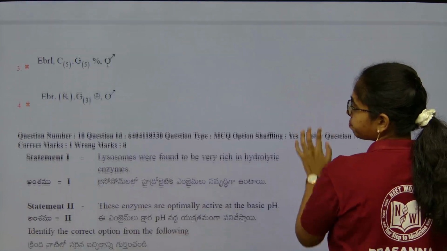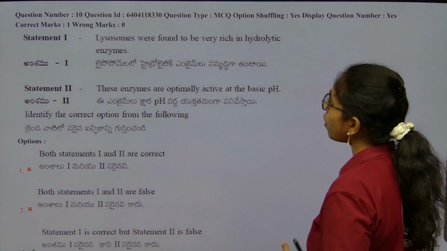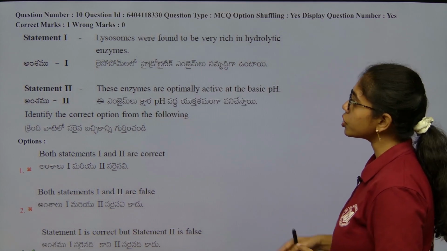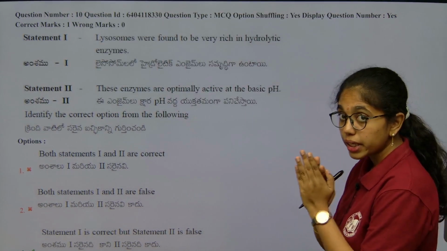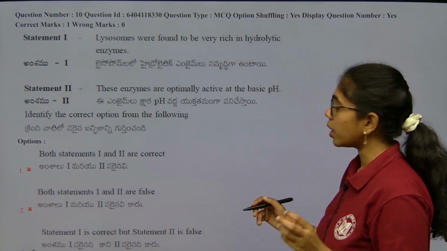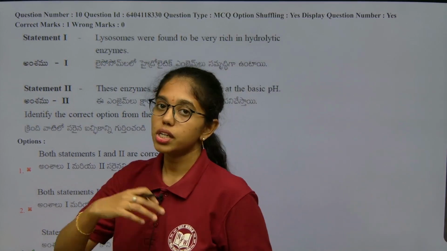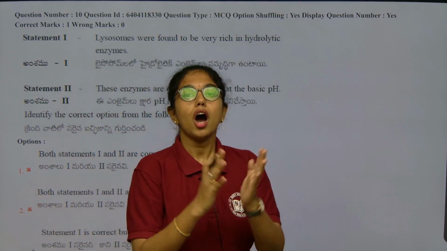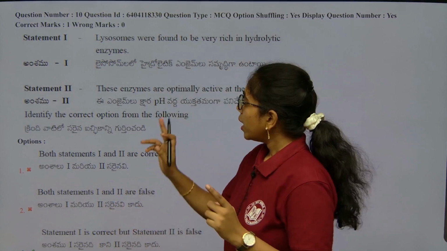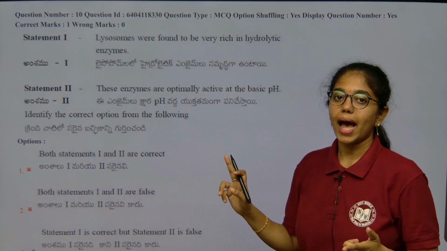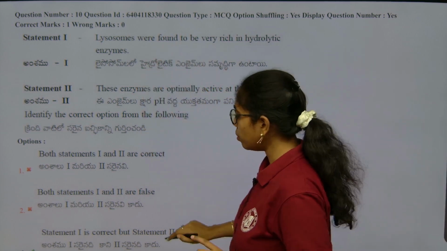Next. Here, if you see, this is from cell biology, beta. Lysosomes were found to be very rich in hydrolytic enzymes. These enzymes are optimally active at basic pH, which is completely wrong. Lysosomes are very rich in hydrolytic enzymes like carboxylases, hydrolases, lipases, proteases, all these hydrolytic enzymes present inside the lysosomes. And these enzymes are active at acidic pH, not at basic pH. So, statement 1 is true and 2 is false.